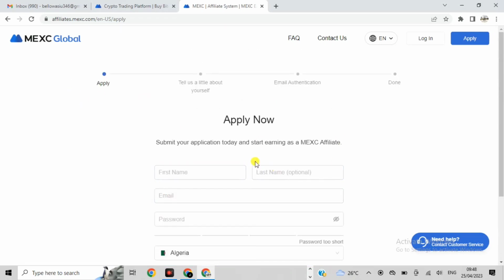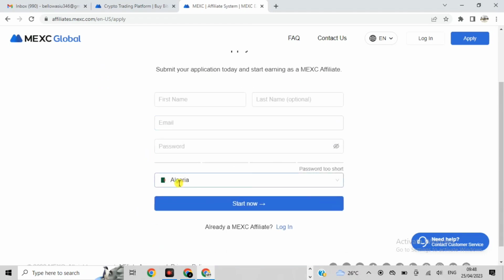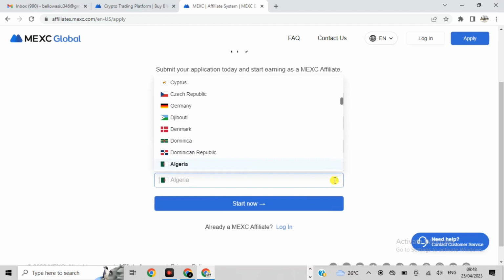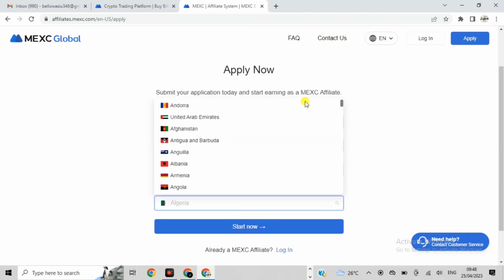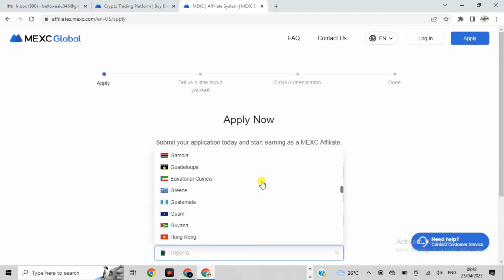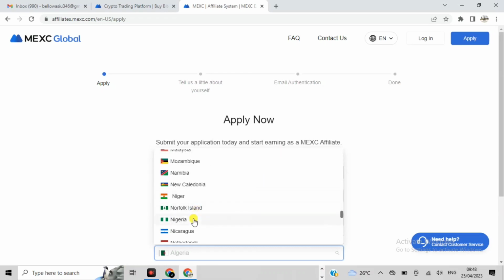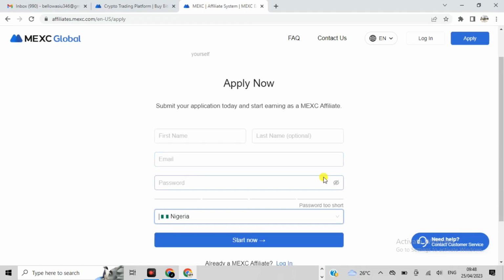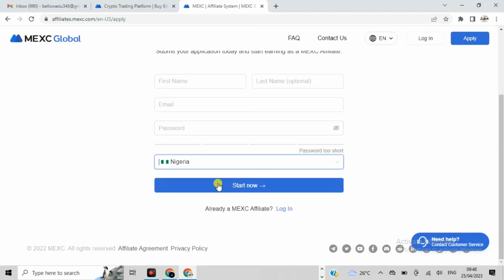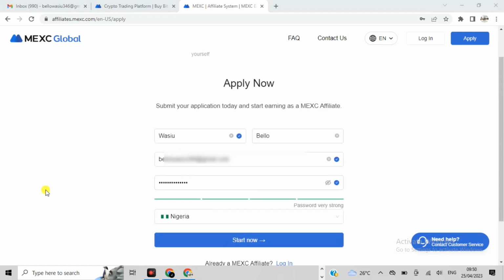I'll put in my first name, my last name, my email address, my password. Then I'll select my country. I'm from Nigeria, so I will search for Nigeria as my country. Then I will put my first name, my last name, my email address, my password. I will now click on start now. Let me do that right away. Okay, I've already put in my first name, my last name, everything here. I will now click on start now.